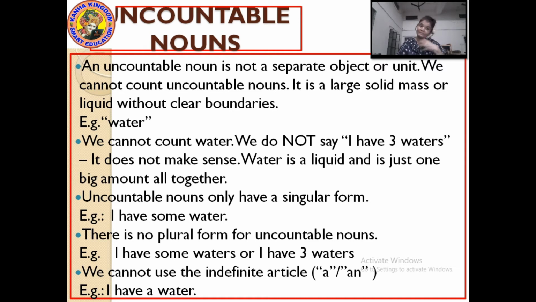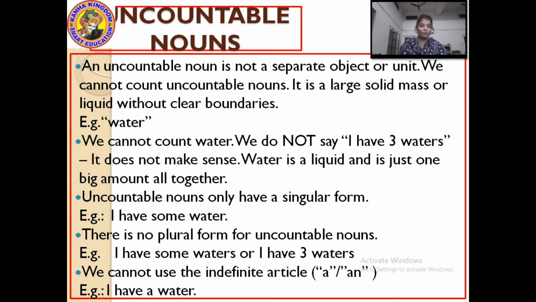You will say I have some water, because the water is in a big amount, so it cannot be counted. In a liquid form, you can say. Uncountable nouns only have a singular form. Uncountable nouns are always in a singular form.